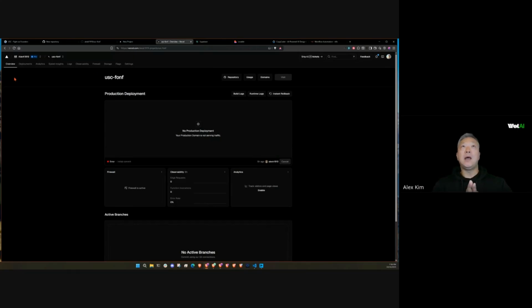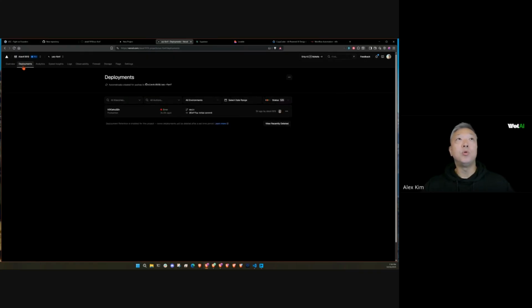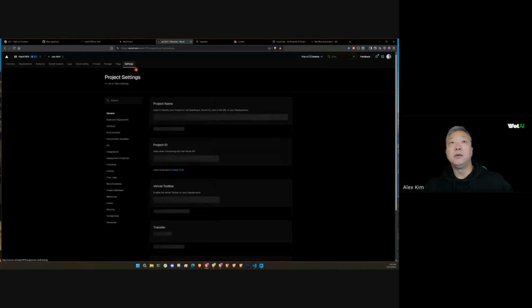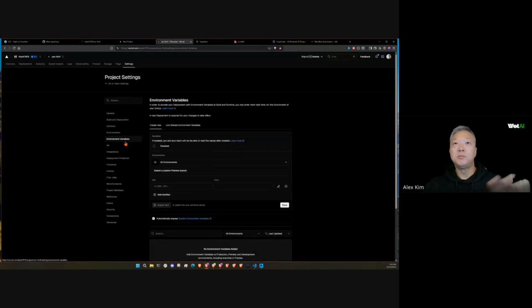But now we have basically a code repository and a server that you didn't have to configure, right? That's one of the beautiful things about Vercel, there's really no server setup, there's no configuration. It's really just virtual servers ready to go once you connect a GitHub repository. And you can see here, if I go into the deployments page, I had an error because there's no code, right? The other thing you will do, and we'll touch upon this later on, is setting your environment variables, but we'll touch upon that a little bit later as we get further along.